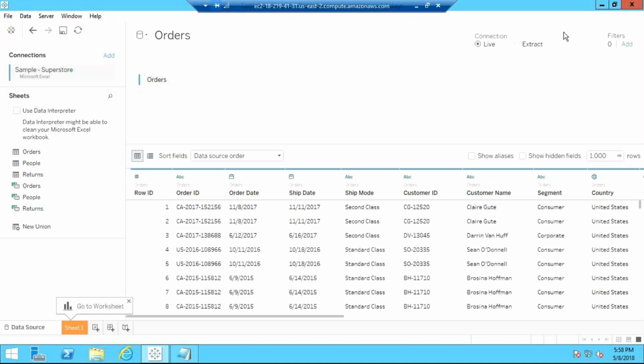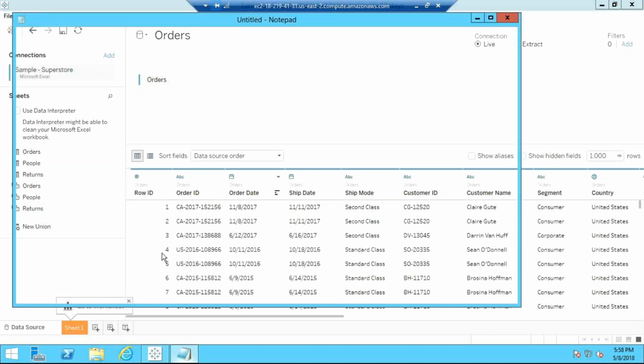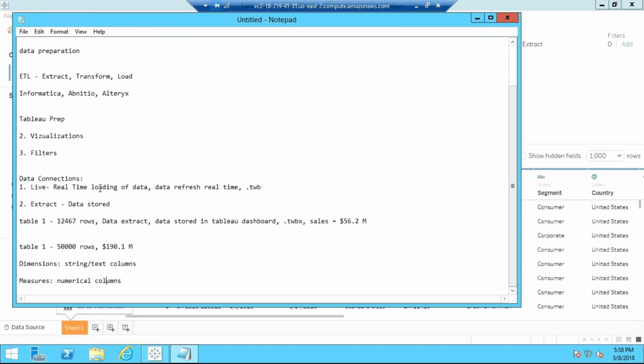On the top, you see live and extract. You getting it? I told you the same thing. Live means the live connection to the data source. So if I load this data and if I delete the table, or delete any of the columns, what will happen? My dashboard will not work if it is live. That's what I told you. Link to source. It is real time. Live connection means link to source. Also, you can say link to source.